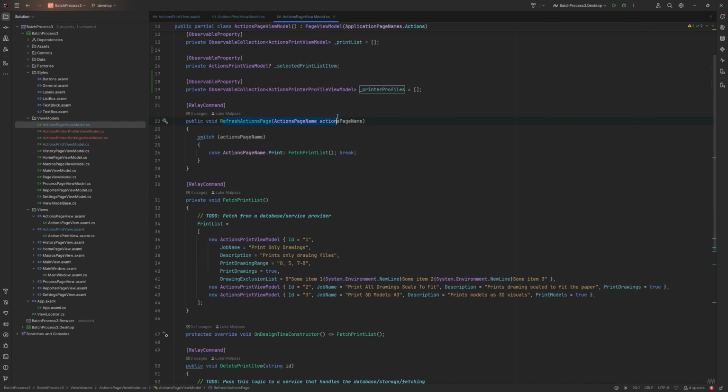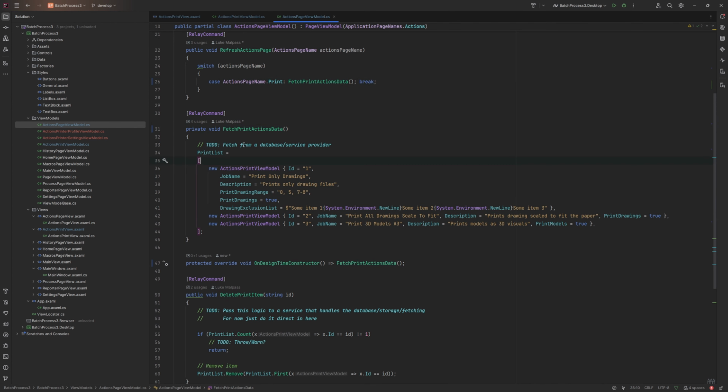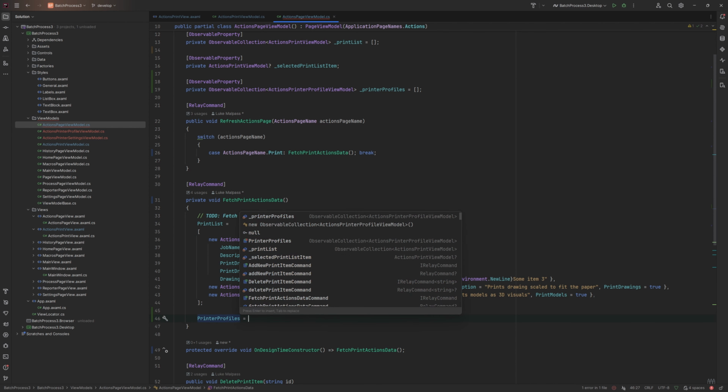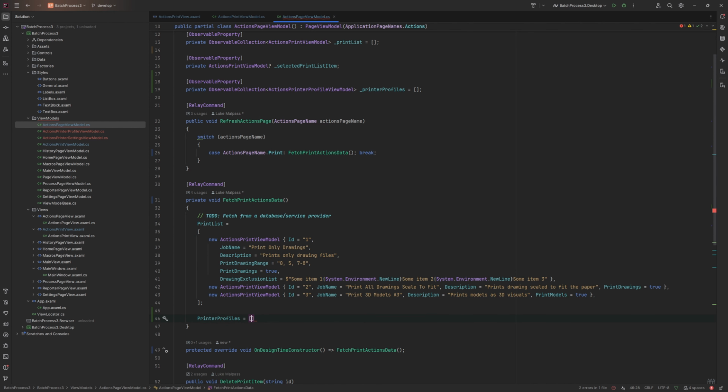So you can see when we refresh the actions page now, if we get to refresh what we're now calling print list, we could call this refresh print page, or refresh print actions data. That probably makes a bit more sense. And then here we should fetch from databases and things, but again at the minute we're just making them up. So we'll do the same here. We'll have printer profiles equals, and then we'll have a new array.